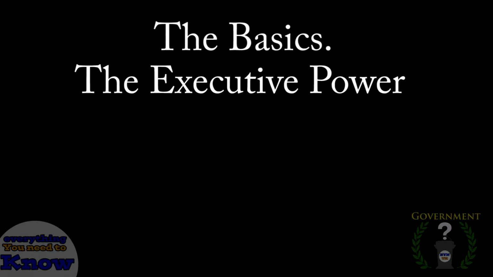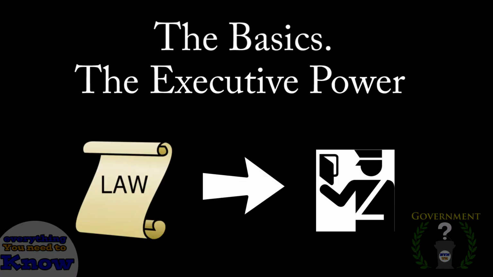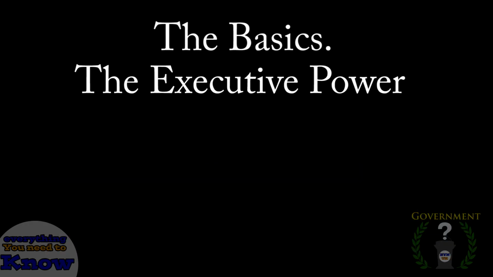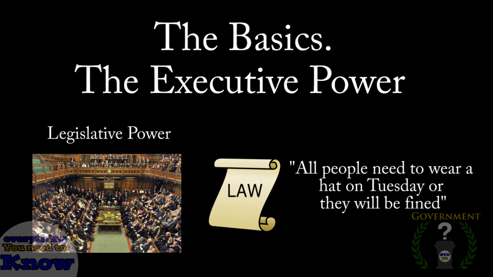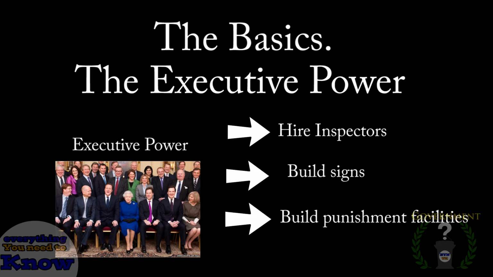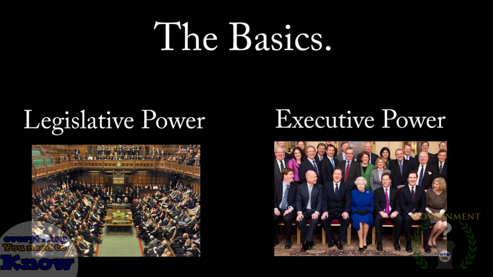Now the executive power, on the other hand, takes the laws that the legislative power approved and puts them into action. Usually the executive power is a smaller group of individuals that are either directly elected or chosen from the legislative. So for example, if the legislative power passed a law stating that all people needed to wear hats on Tuesdays, or they would get fined, the executive power would hire inspectors to make sure people are wearing hats, build signs to let people know of the new laws, and build the facilities to punish people for breaking said new law. These two powers are important to know since we will be looking at how they are different in each government.